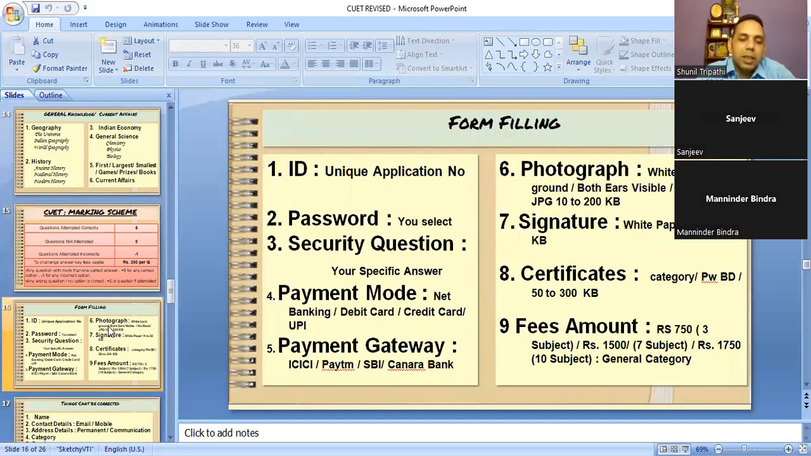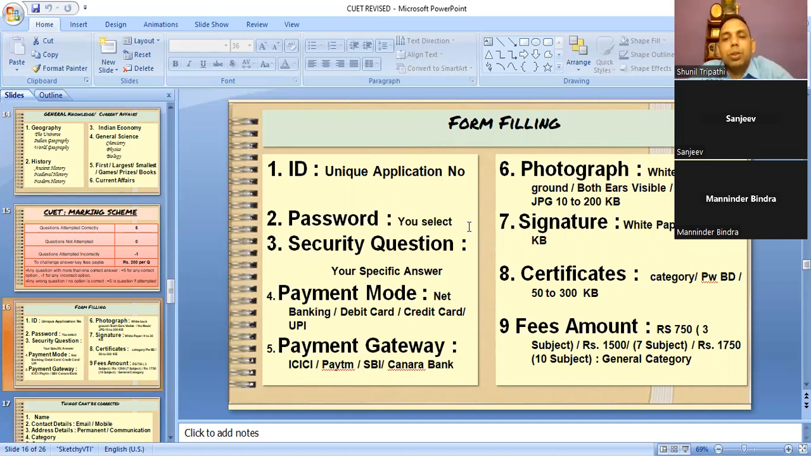Now, form filling. At the time of form filling, when you log in, a unique application number will be generated. Please note that application number somewhere in your diary. Every time you log in, you need that application number. You can generate your own password. Then there is a security question, like what is the name of your pet, or what is your native town. Whatever question you select, and the answer you give, you have to remember, so that if you forget your password in future, it will be useful.